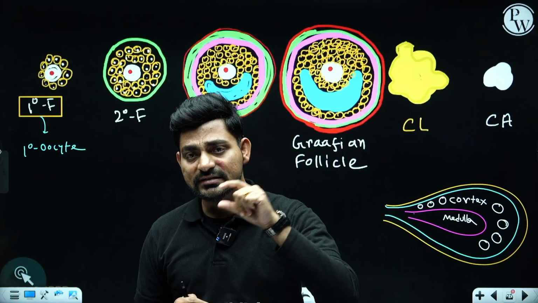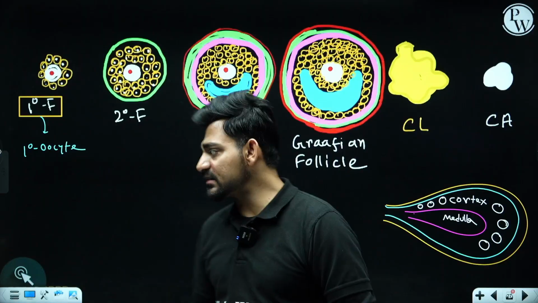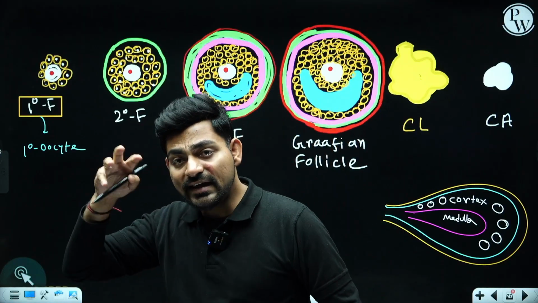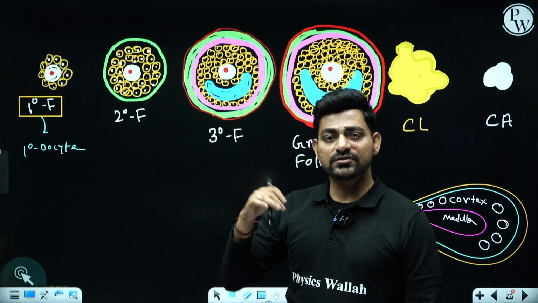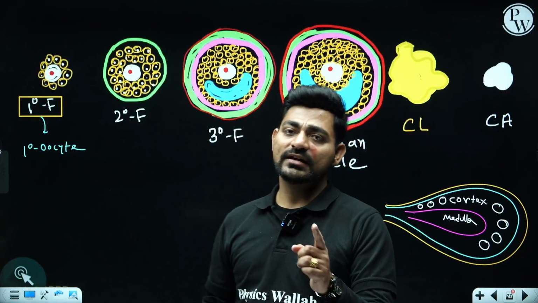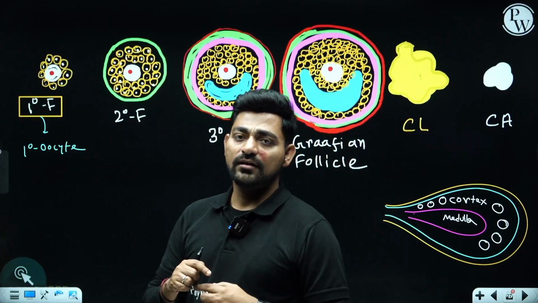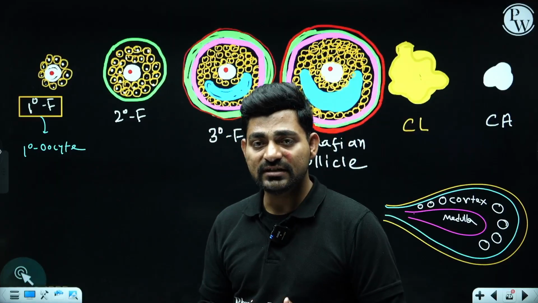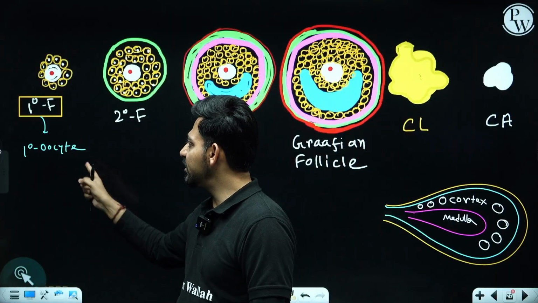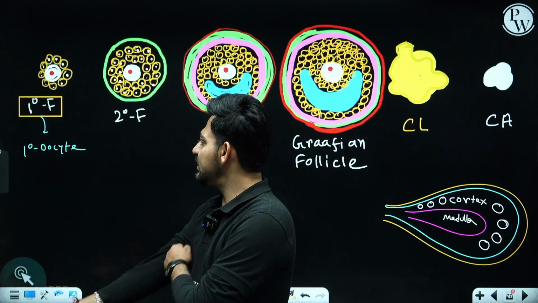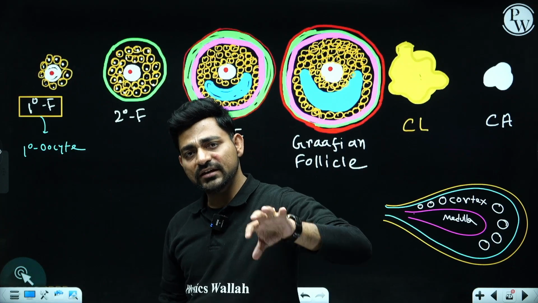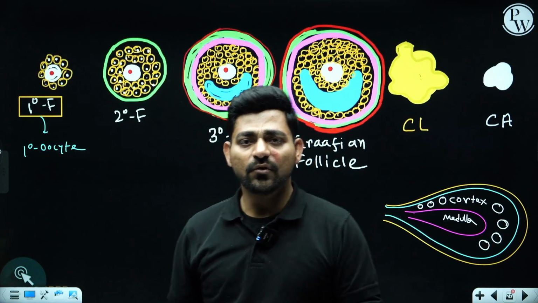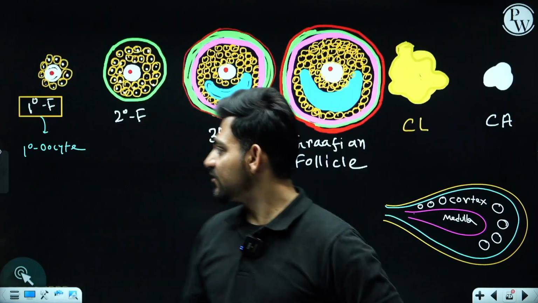The first cell from where spermatogenesis started, we call spermatogonia. Now the first cell from where oogenesis will start, we call oogonia, and the developed stage of oogonia is called primary oocyte, which you are going to get inside the primary follicle, and everything is happening during the embryonic life of that girl child, right?